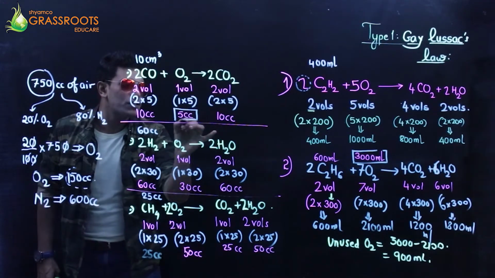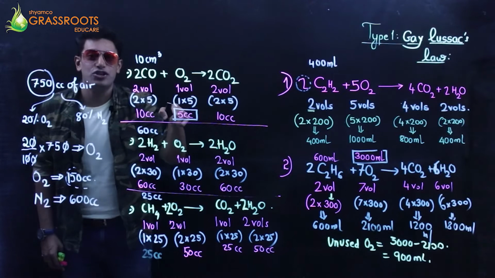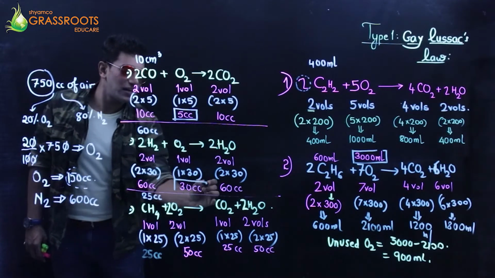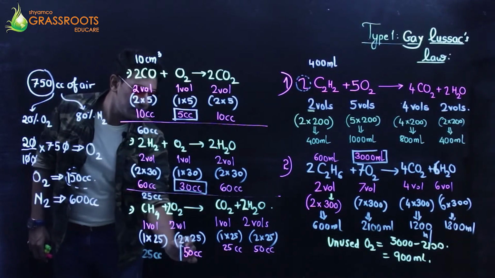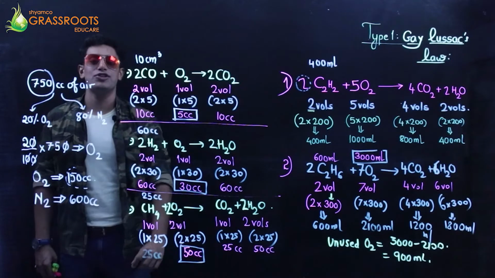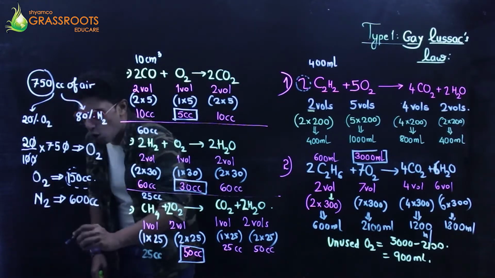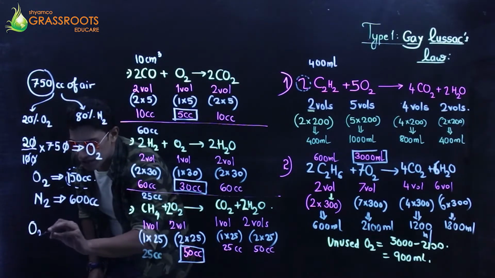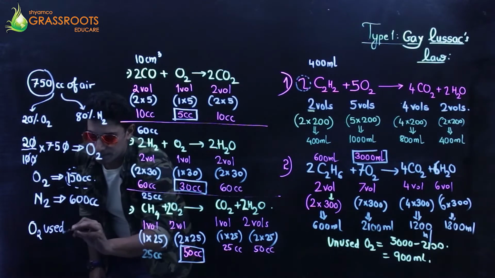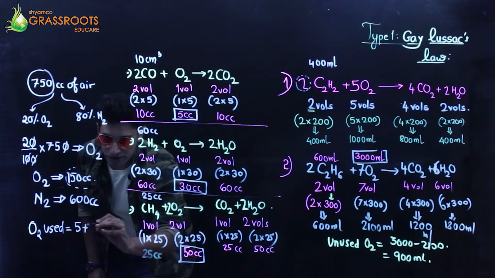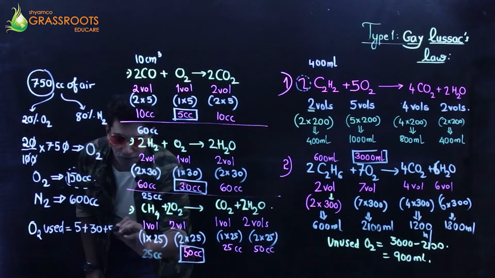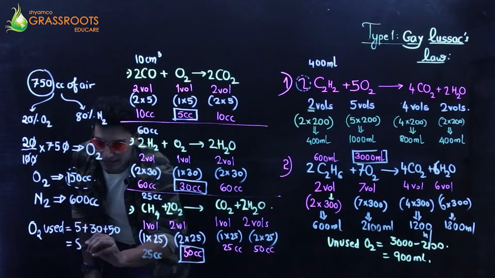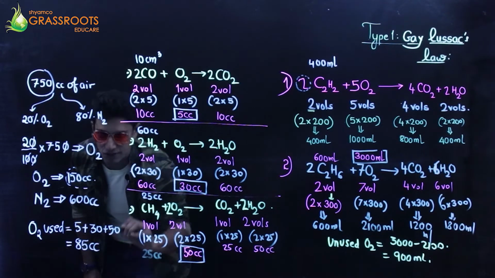Now tell me one thing. Out here, oxygen used in this reaction is 5. This reaction, oxygen used is 30. And this reaction, oxygen used is 50. So oxygen used up is 5 plus 30 plus 50. That's going to be 85 cc of oxygen used up.